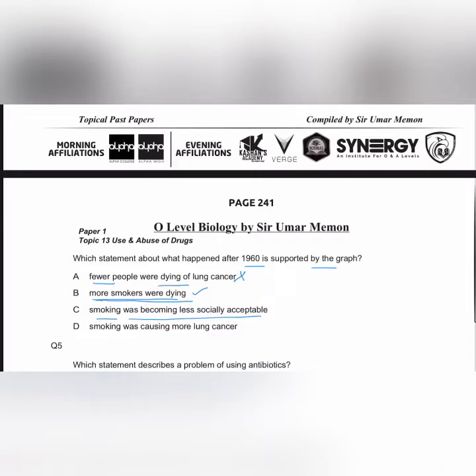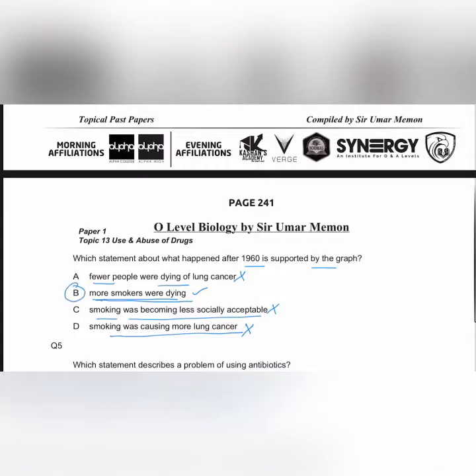Why? Because for that, special areas or special cabins are assigned in which the smokers can go and smoke. So this would not decrease the number of smokers during these years. So C is not supported by the graph. Smoking was causing more lung cancer. Again, the information about the lung cancer is not given in the graph. So the answer is B.